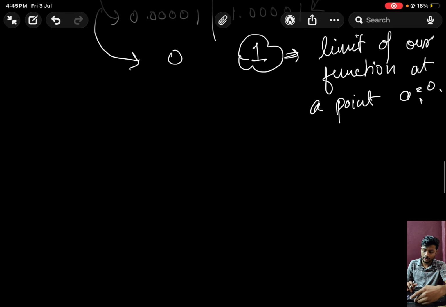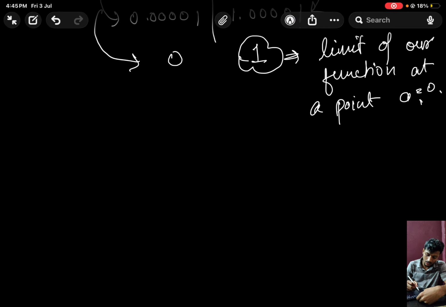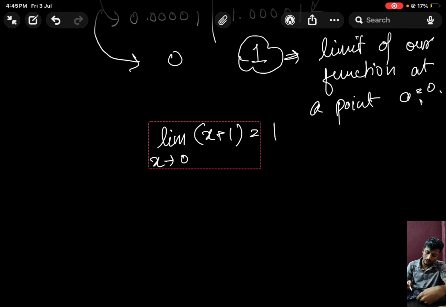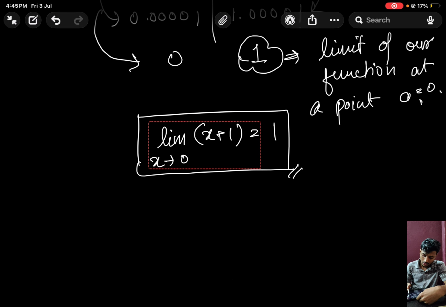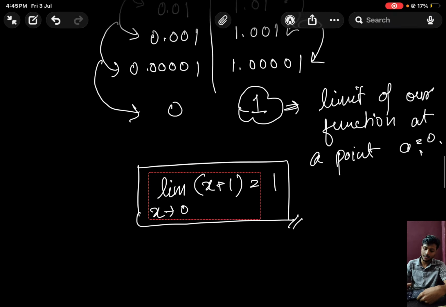Okay, so if we write it in mathematical notation, we can write it like this: x tending to 0, meaning x is getting closer to 0, and our f of x, which was x plus 1, is moving towards 1. So this is our notation for this particular example.